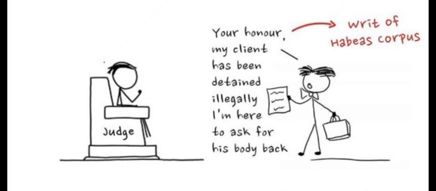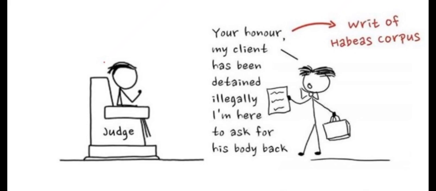You can understand habeas corpus by seeing this picture, I hope. One judge is sitting on the chair and there is a lawyer who is saying, my client has been detained illegally, I am here to ask for his body back. The lawyer, on behalf of the detained person, asks the judge in the Supreme Court or High Court to produce the body before the court. This is habeas corpus.